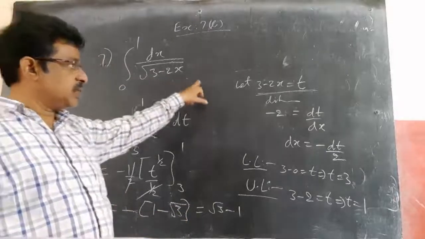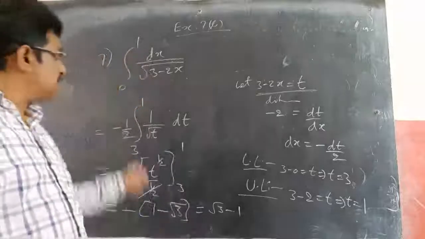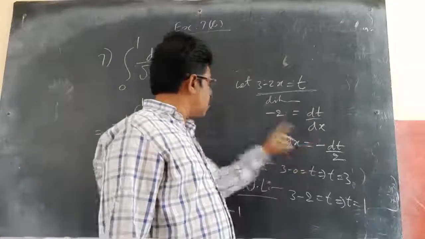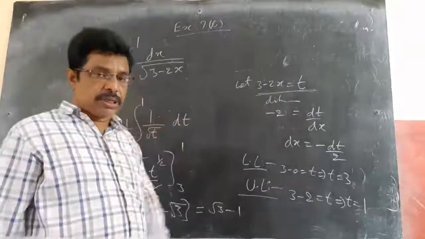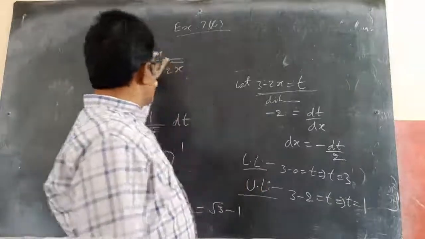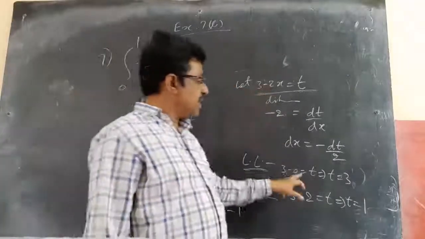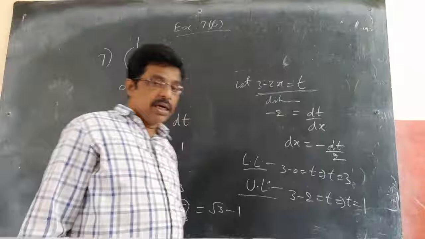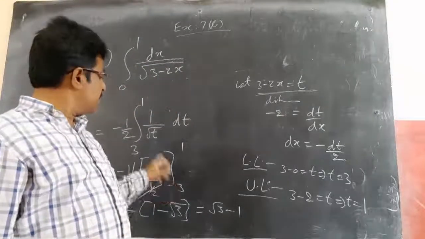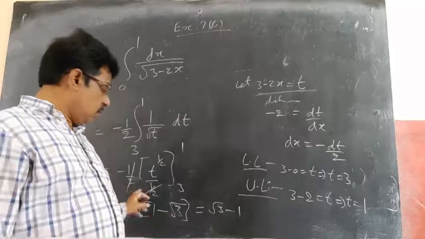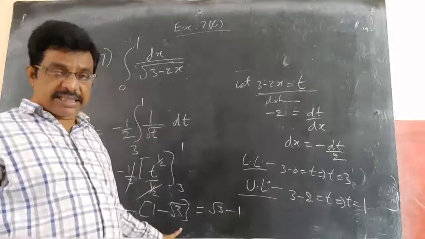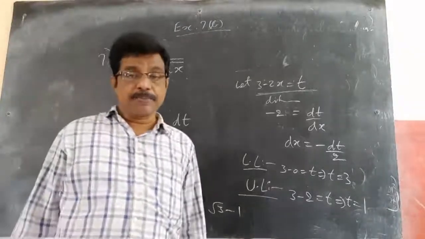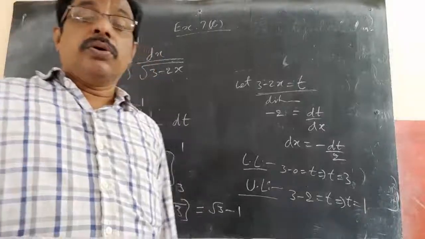What I am doing is taking 3 minus 2x as t. I am going for the substitution method because this is integration. Now when I am changing dx into dt, I need to change the limits. This is the most important point you need to remember. The lower limit here is 0. If I substitute lower limit 0 in place of x, I got t as 3. And upper limit 1 in place of x, I got t as 1. So I changed the limits from 3 to 1 instead of 0 to 1. Now integrating, then f of b minus f of a, upper limit minus lower limit, gives me the final result root 3 minus 1. This is how we will do definite integration.